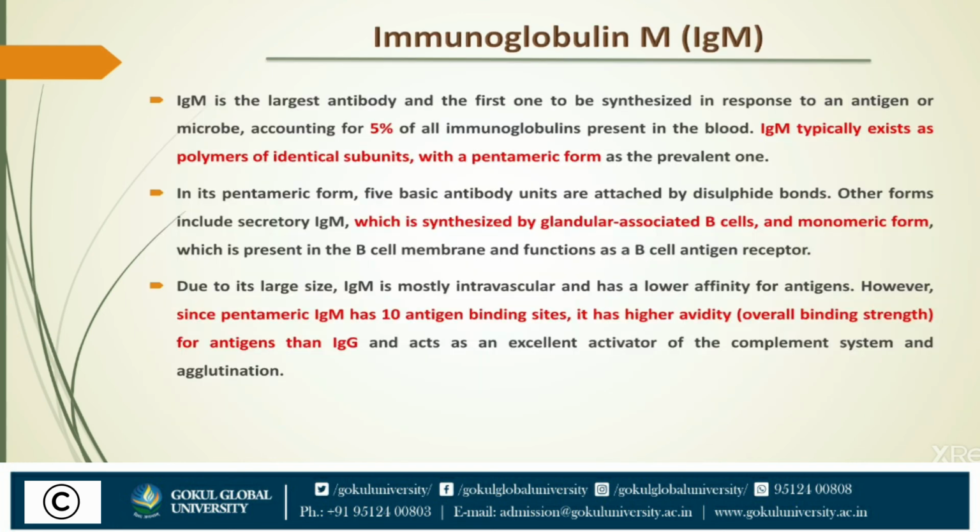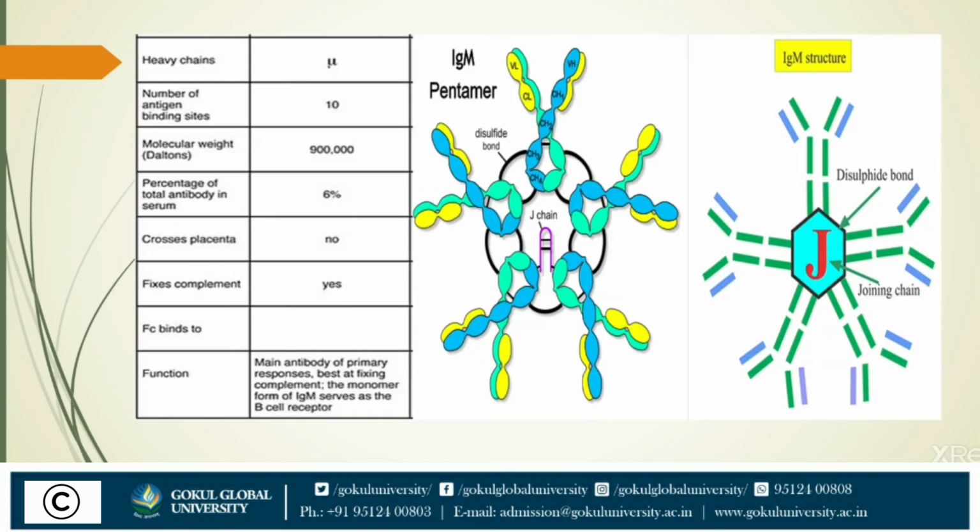Now, the third type is immunoglobulin M, IgM. It is the first antibody to be formed by the fetus and the first antibody to be formed by the naive B cell in response to antigen stimulation. It is a pentamer containing 10 heavy chains and 10 light chains, 5 subunits of monomer joined together by J chain, the joining chain.